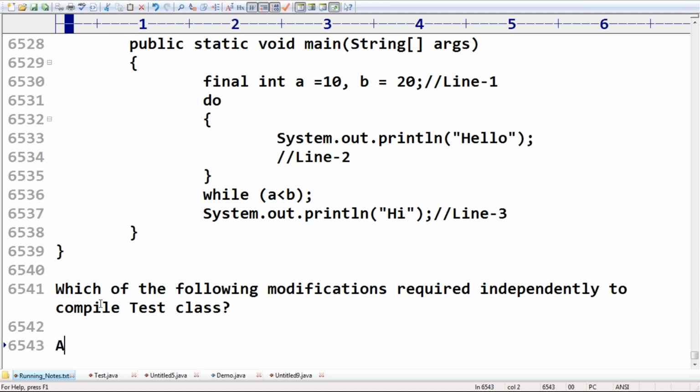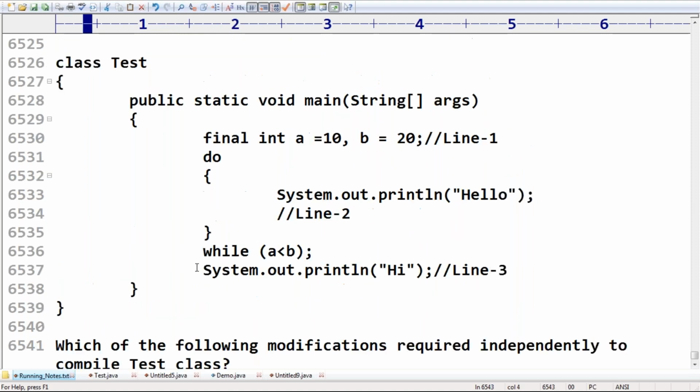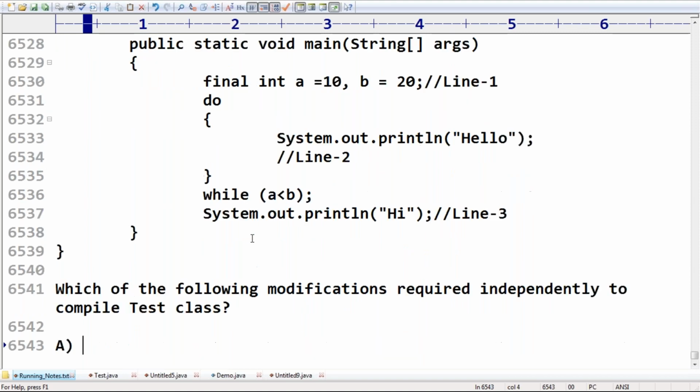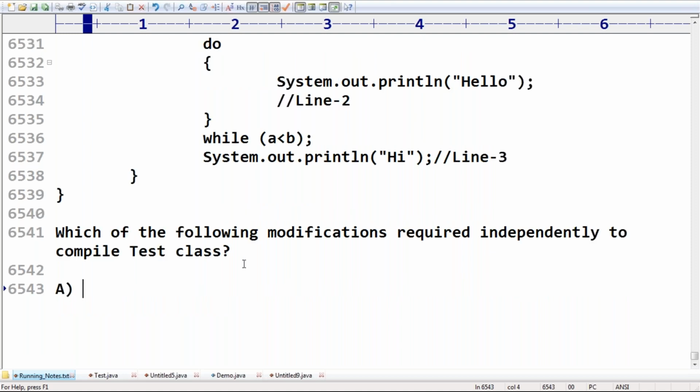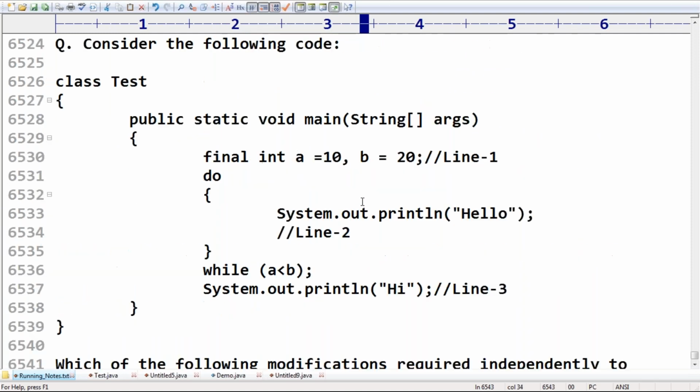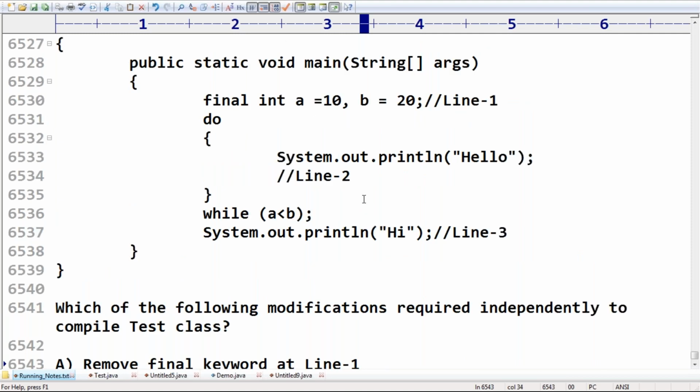Modification 1, I'm taking, sir. Just observe, at line 1 remove the final keyword. Remember this one. If I remove the final keyword at line 1, definitely the code is going to compile.